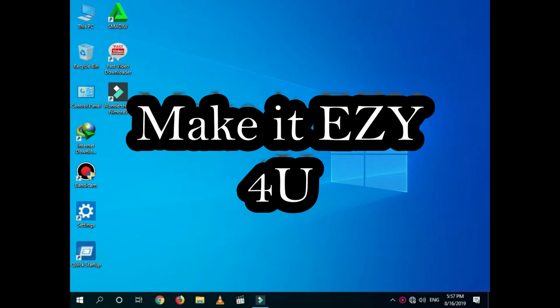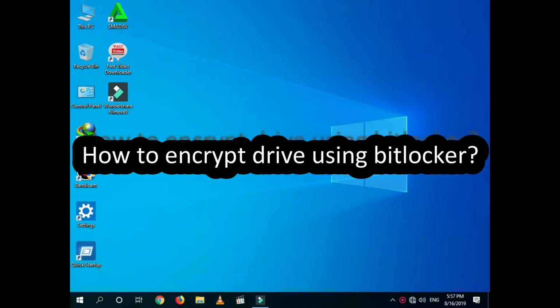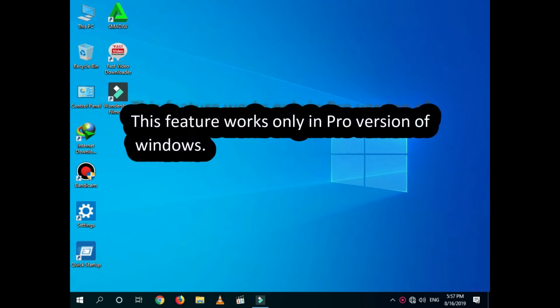Hi, today we are telling you how to secure your disk or drive using BitLocker. Remember that this feature works only in the Pro version of Windows.